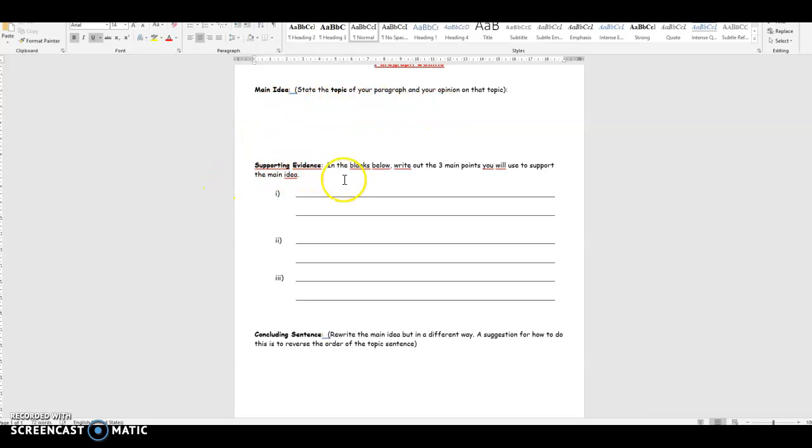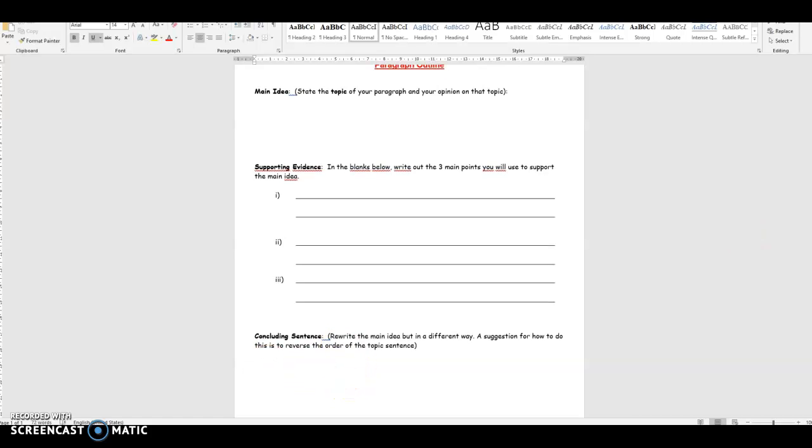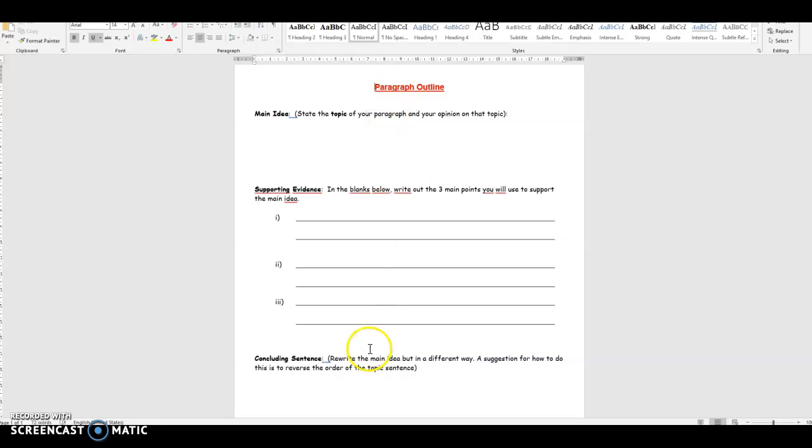Your supporting evidence, so you're going to jot down at least 3 points and hopefully some examples on why this particular place is worth visiting. And then you're, of course, going to have a concluding sentence that wraps up your paragraph and goes back to that main idea and summarizes why that place is worth visiting. So this is just a little basic paragraph outline that reminds you of the 3 different parts and gets you started on establishing a proper paragraph.